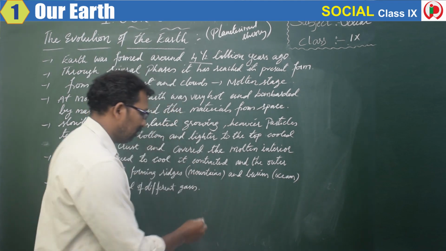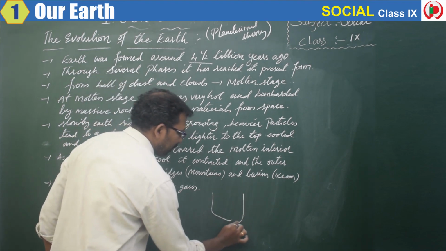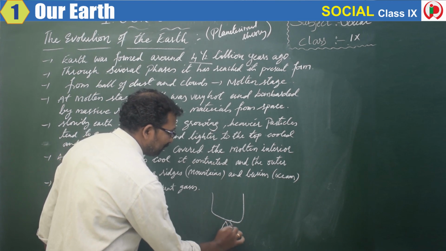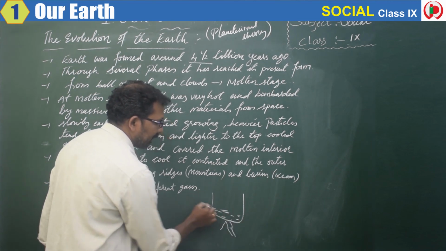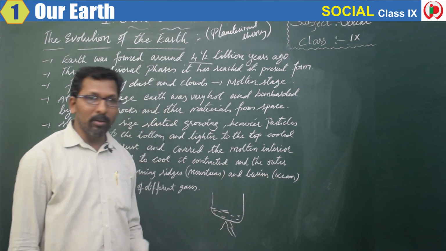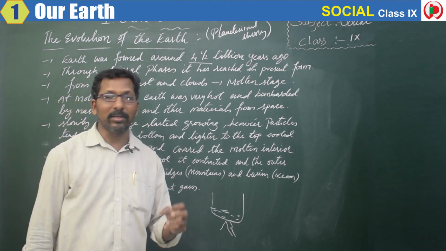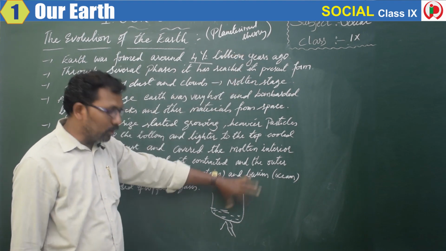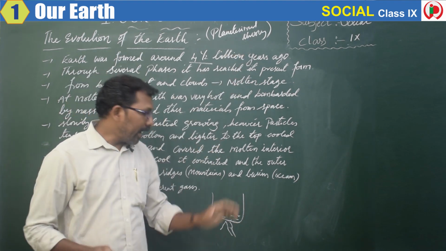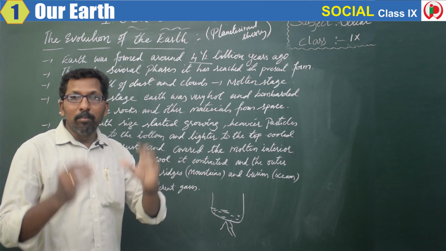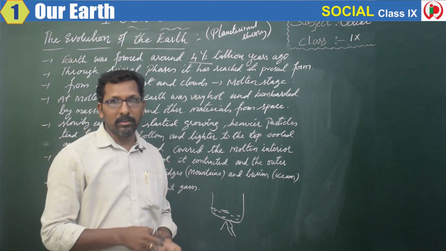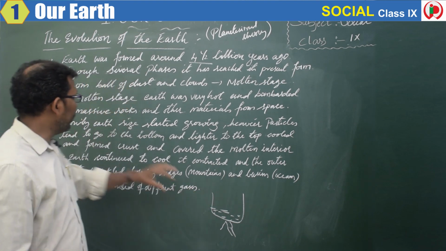You take one ball and you heat it up, right? You pour water and heat it up. So how will the water be? Very hot, right? It's a liquid. So like that, our earth during the molten stage, that's a liquid stage, it was very hot. And at that particular stage, what happened? Many rocks started falling in the molten, or in the liquid here.